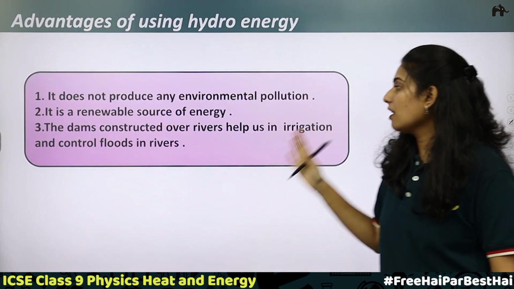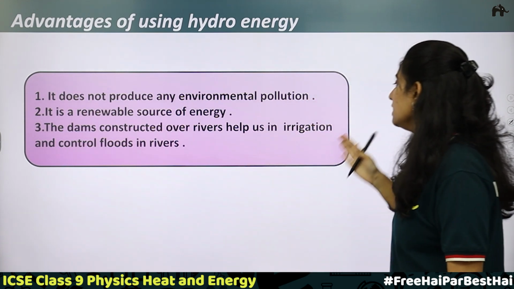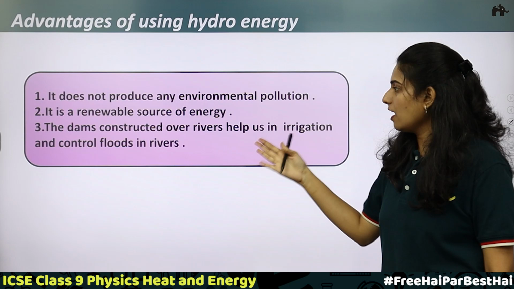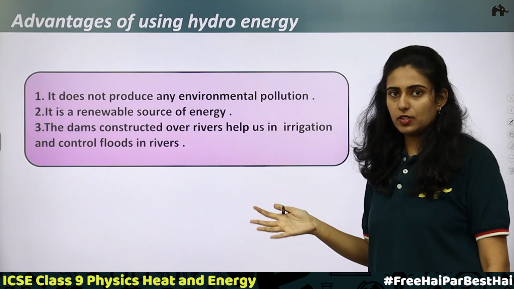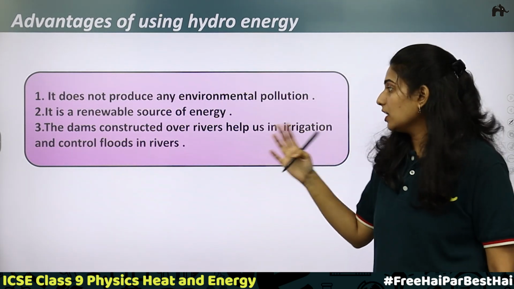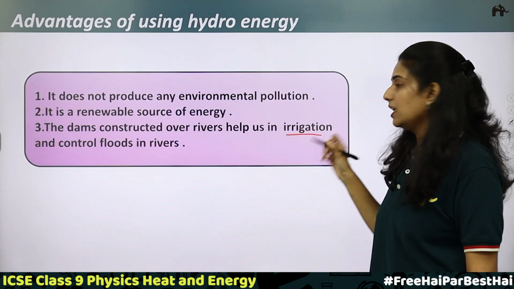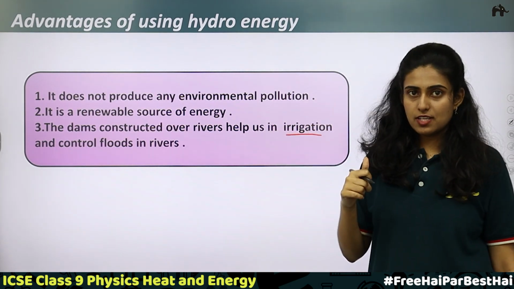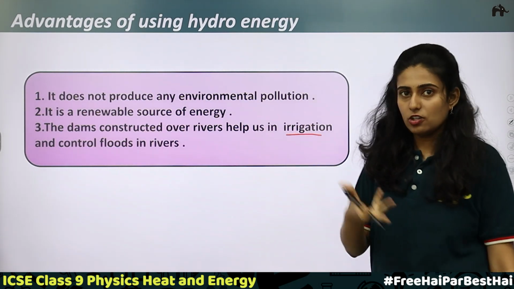Third, the dams constructed over rivers help us in irrigation and control floods in rivers. So dams are very helpful. When you construct dams, they are used mainly for irrigation purposes, and also they help in controlling floods. You have heard of rainwater harvesting, right?